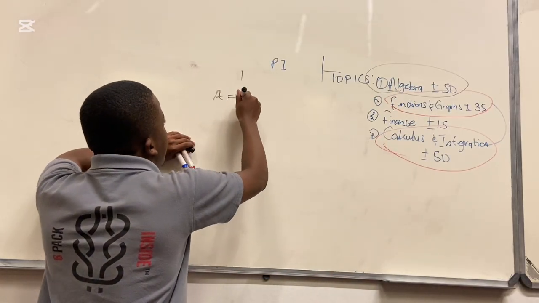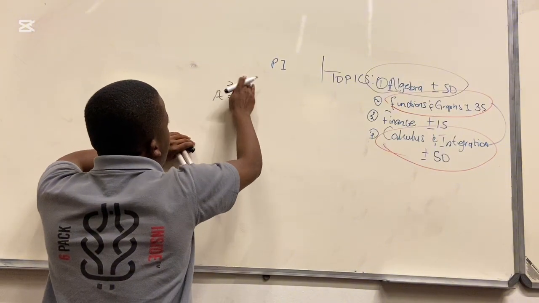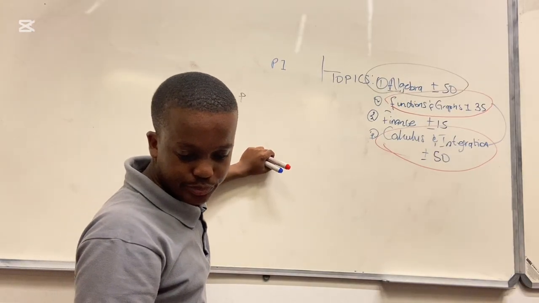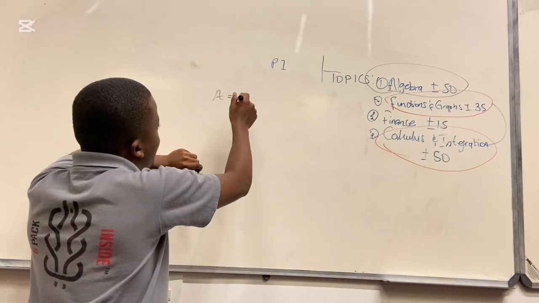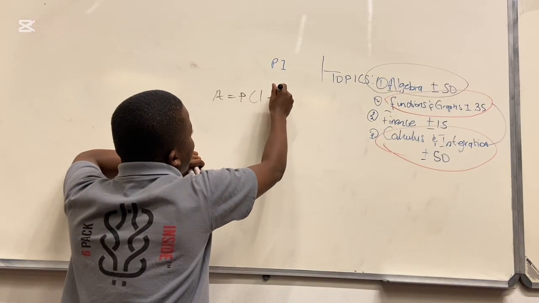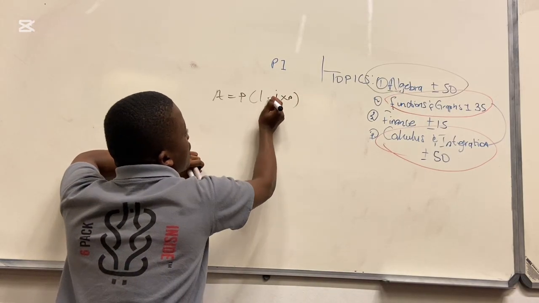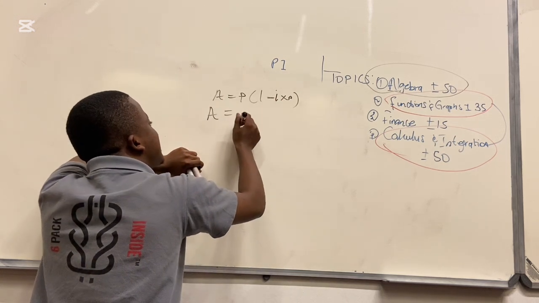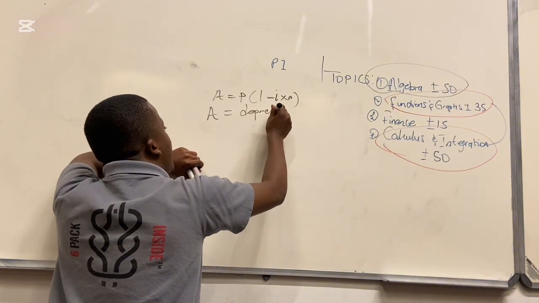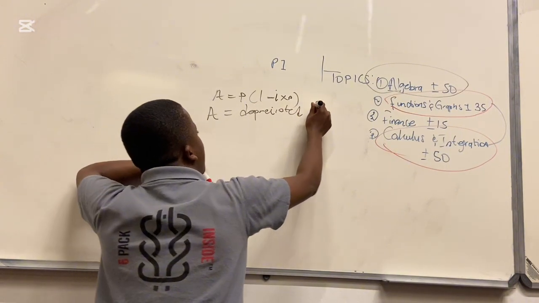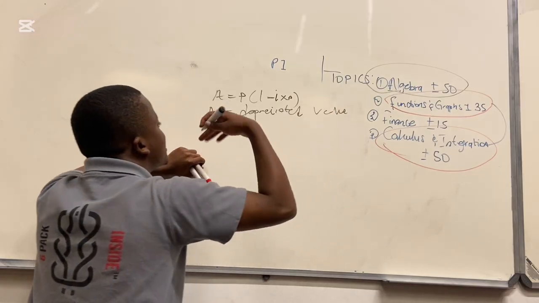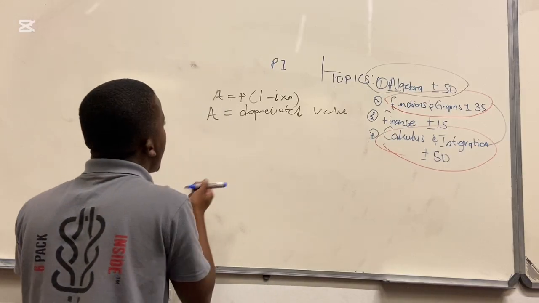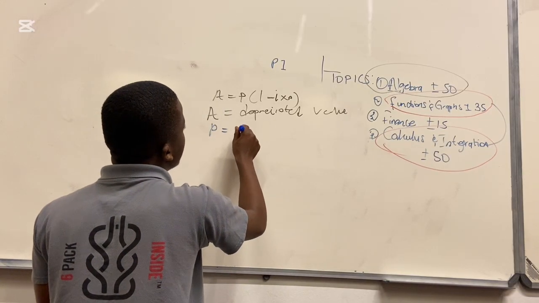The language of our AP now changes. We have AP in our symbol. The simple interest is still the simple interest. Now we have A is equal to P minus I times N. We're no longer having plus. A becomes the depreciated value. It's no longer an accumulated value, it's a depreciated value. P is still the original one.